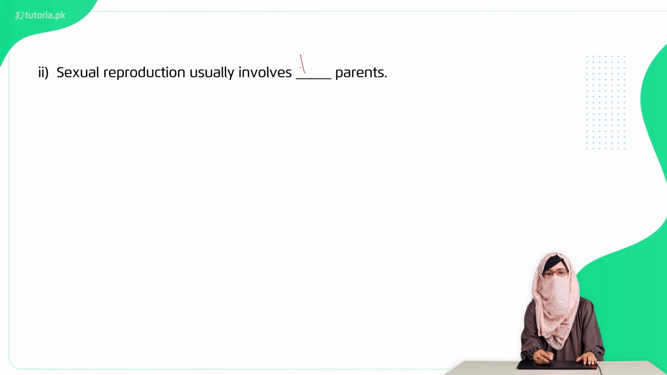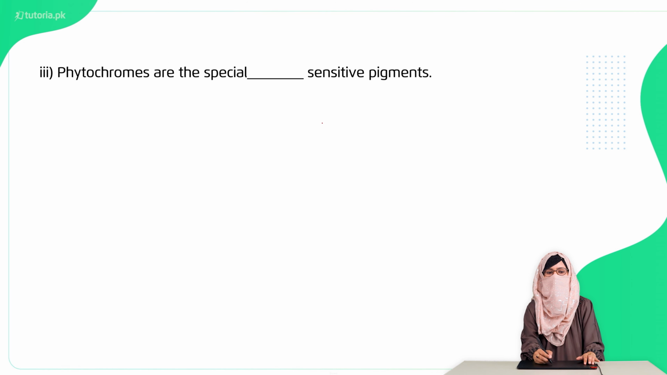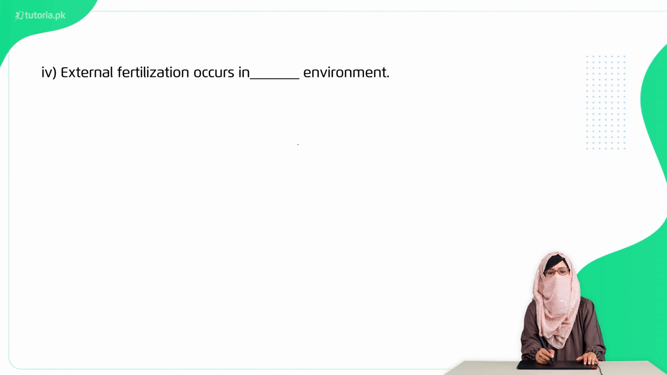So the answer is 2 parents. Third question is phytochromes are the special dash sensitive to the pigments. Special protein sensitive to pigments. Fourth, external fertilization occurs in dash environment. So here we have aquatic environment.